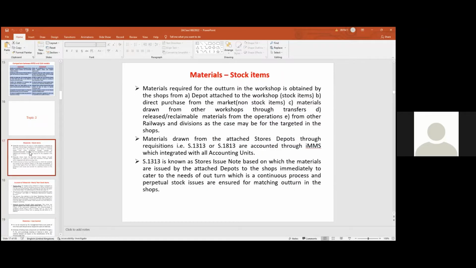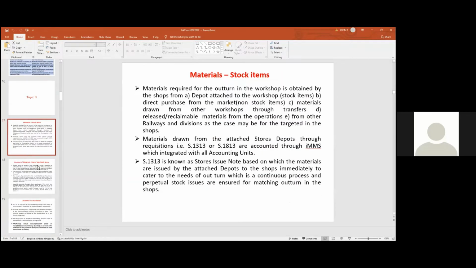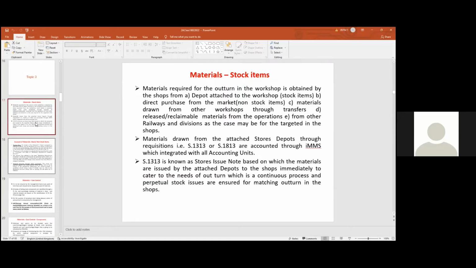Third topic का material, stock items, non-stock items. Stock items means our workshop material stock items. This is stock items of workshops, material items. So material part is, material is available for each workshop.